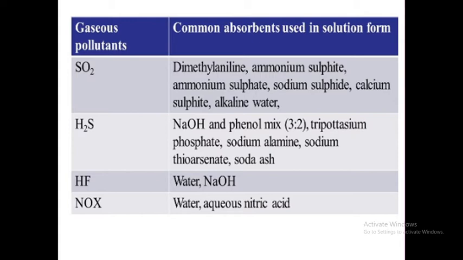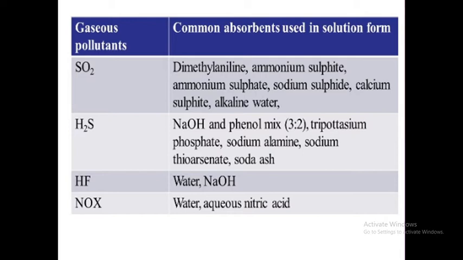So here, what are the common absorbents used in solution form? For the gaseous pollutant sulfur dioxide: dimethyl aniline, ammonium sulfite, ammonium sulfate, sodium sulfide, calcium sulfite, alkaline water. These components are called absorbents or solvents in liquid form. Whereas for the gaseous pollutant hydrogen sulfide, what are the common absorbents?